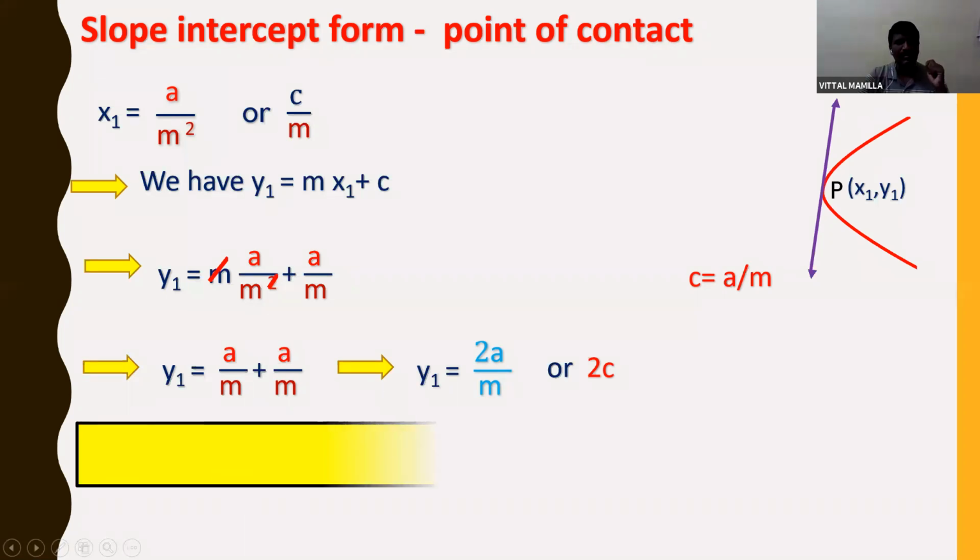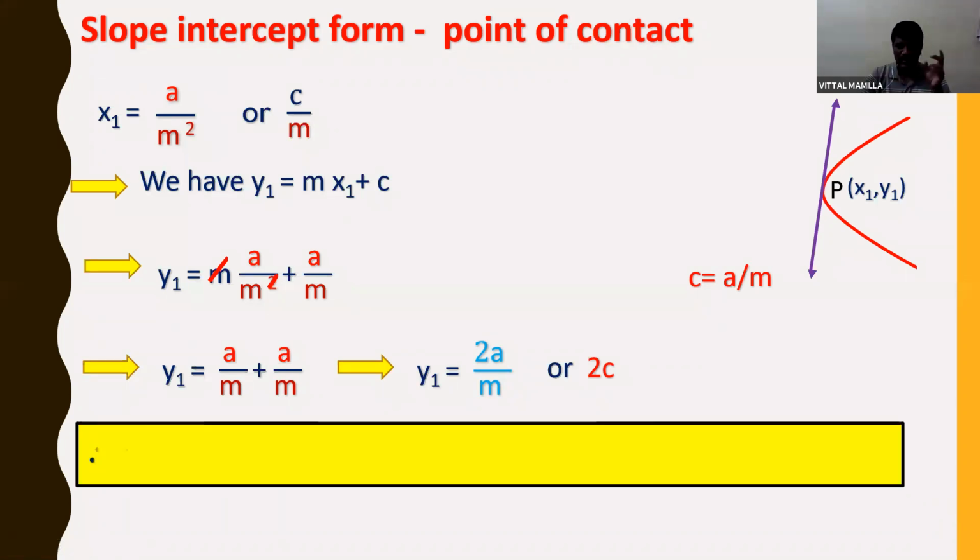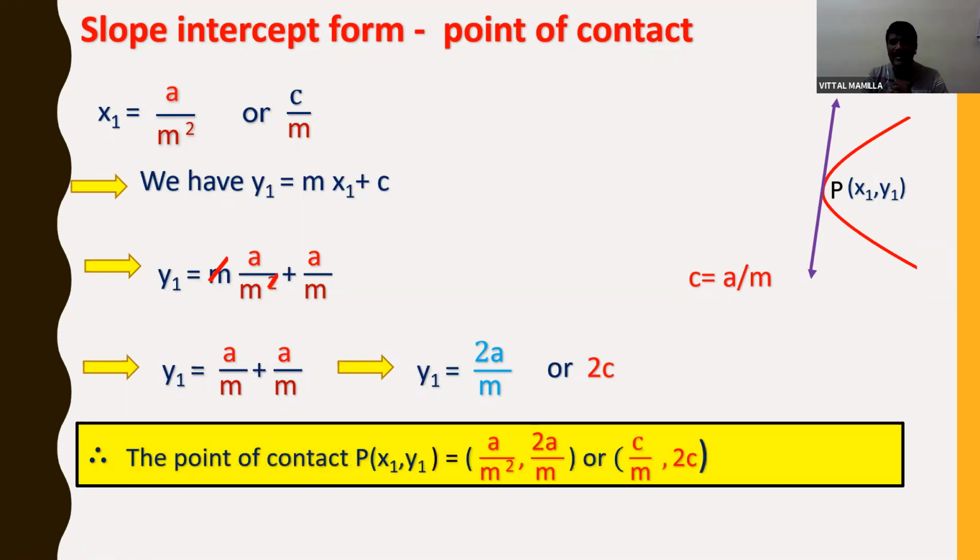So what I can conclude, the point of contact P(x1, y1) is equal to (a by m square, 2a by m), or (c by m, 2c), right? So these are the points of contact, or you can say the common points of tangent and parabola.